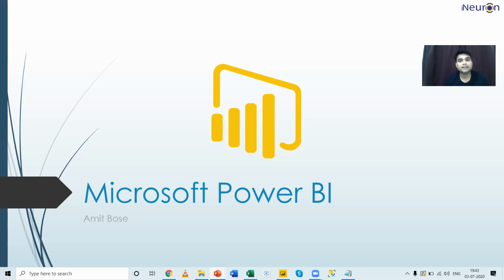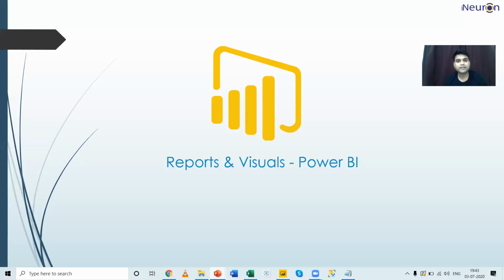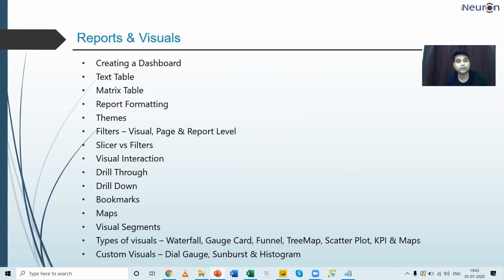So before I start the discussion, let us have a walkthrough of the agenda for the session. So in reports and visuals, we're going to cover the following data points, and we'll be working on some of the practical examples implementing those. I'll start the session with a simple dashboard.